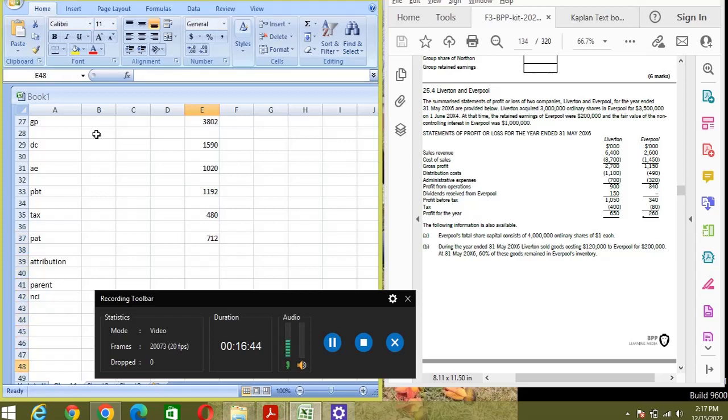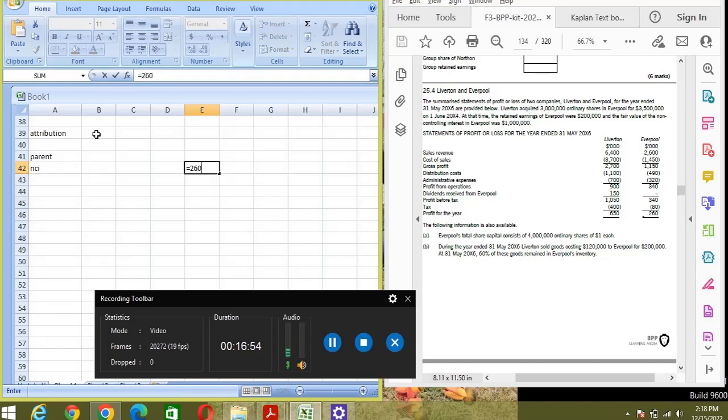Now in case of attribution, what you need to do is here we will take the subsidiary profit for the year, that is 260, and here you won't subtract the PUP because here the parent is selling the goods to the subsidiary. If the subsidiary is selling goods to the parent, in that case we will subtract the PUP from there.